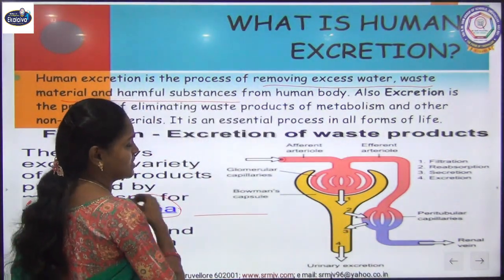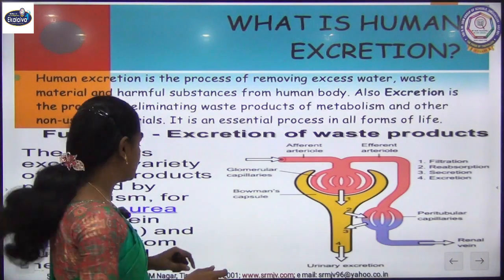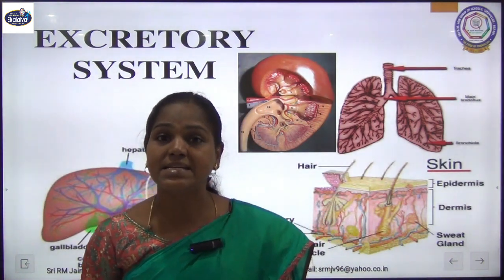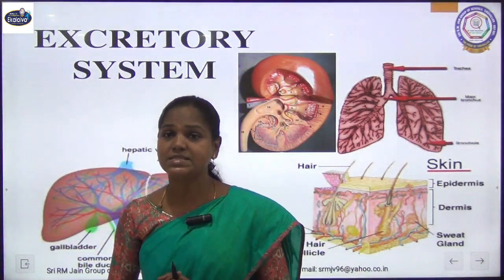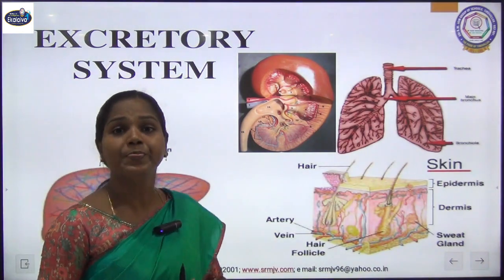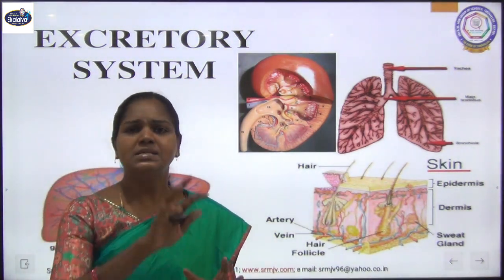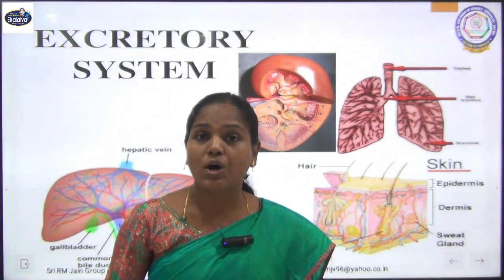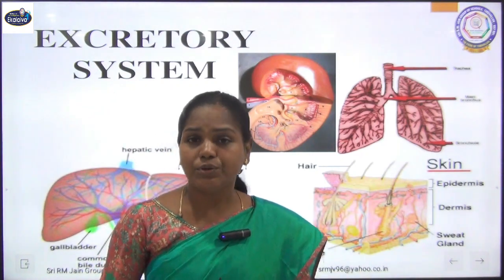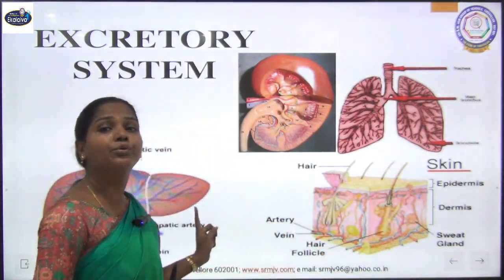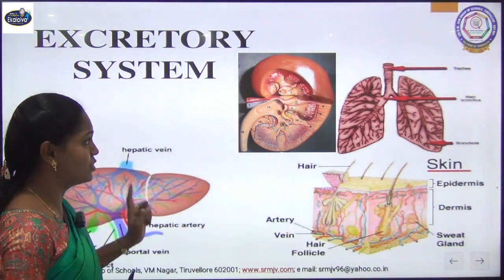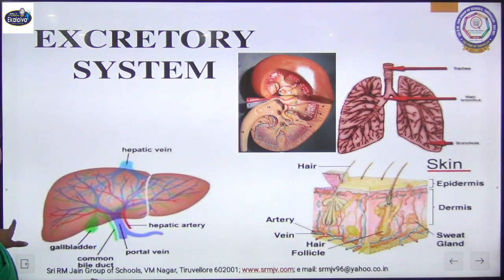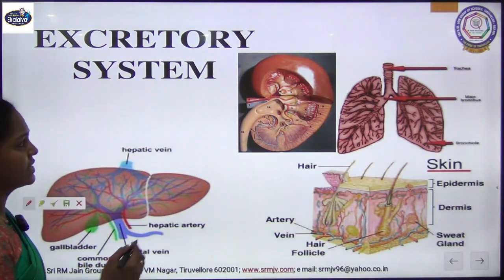For doing this excretion, we have a complete system which we call the excretory system, and it includes several organs in our body. It is not a single system. The excretory system in the sense of the urinary system, along with the other organs, also does excretion function. So the kidney, lungs, skin, and liver are considered excretory organs.